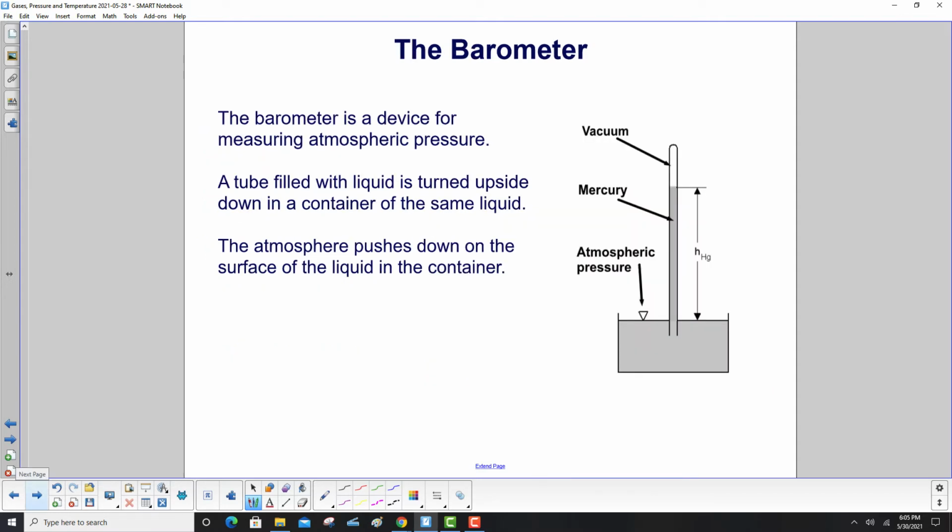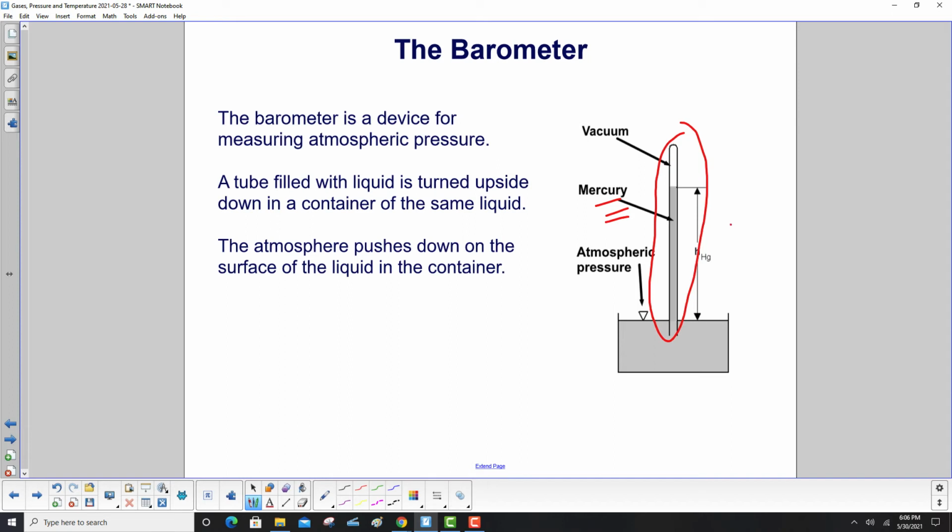The barometer is a device for measuring atmospheric pressure. A tube filled with liquid, here's your tube filled with liquid, is turned upside down in a container of the same liquid. So in this case, you have liquid mercury, and no, they don't make barometers or thermometers with mercury anymore because it's somewhat of a hazardous chemical. But in this case, we have this mercury. It's turned upside down in a container of the same liquid, more mercury.